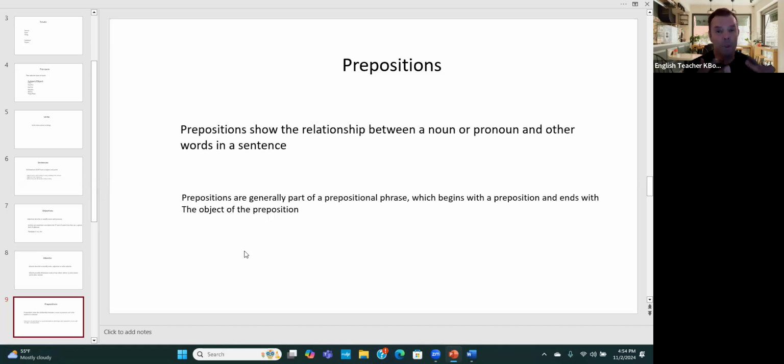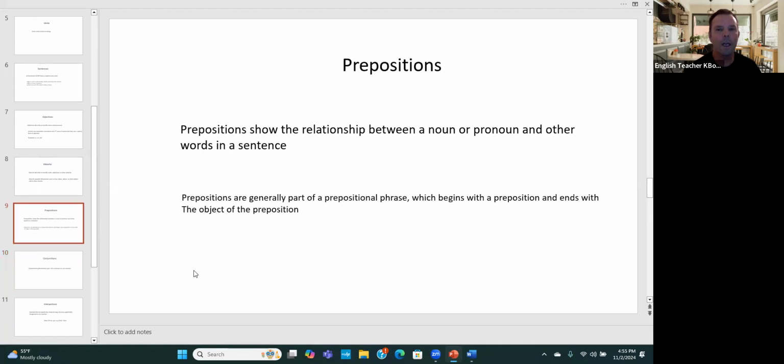The book, which is a noun, is on the table. The book is under the bed. So under is the preposition. And in the second example, bed is the object of the preposition. So it shows the relationship between a noun or pronoun and other words in the sentence. So that's prepositions. All right.